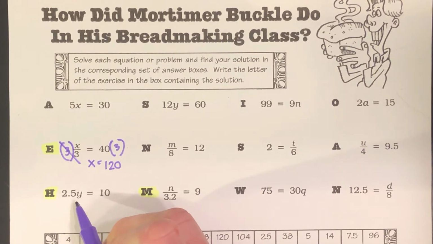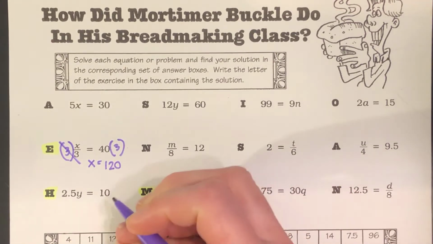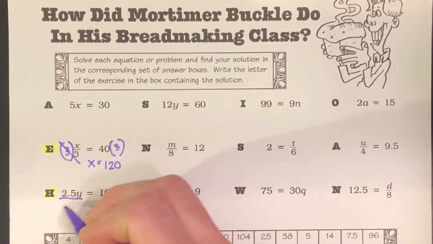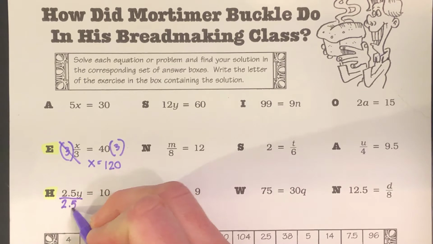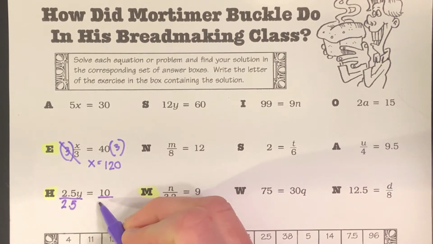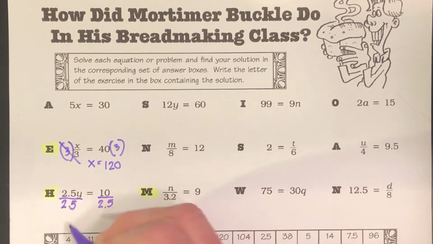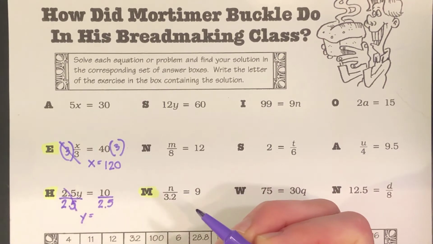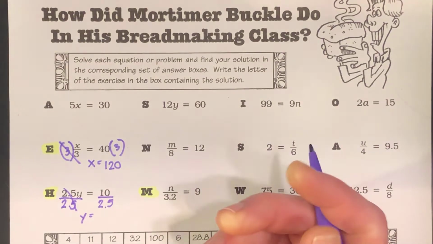Right now we are multiplying y times 2.5. So to get rid of the 2.5, we need to divide y by 2.5, or the whole term by 2.5, I should say. So we'll do both sides. That cancels out. Y equals, let me get scrap paper.